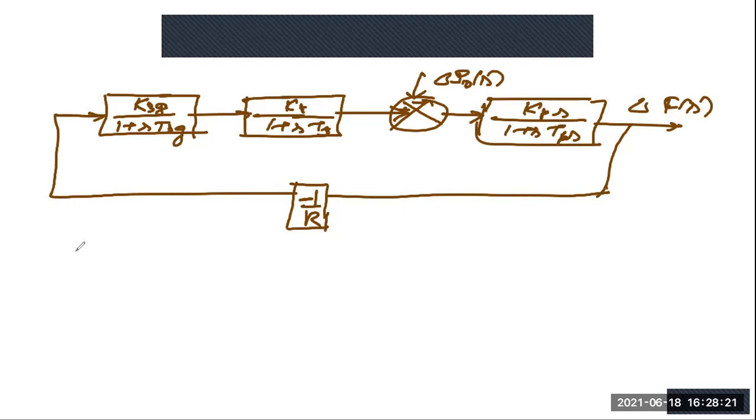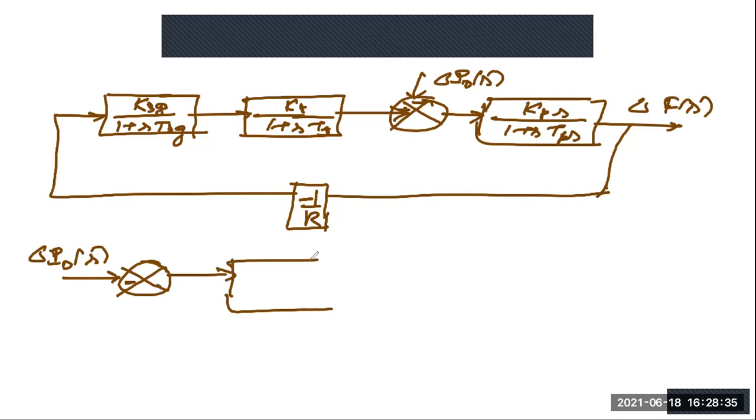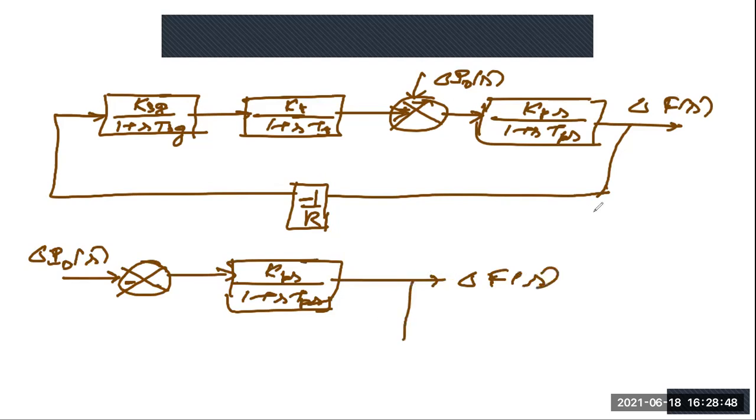How will we do this? There is an input comparator. So this is your negative input, delta PDS, and you have KPS by 1 plus STPS, and this is your delta FS. Now here we have the feedback. These three blocks are all in cascade.